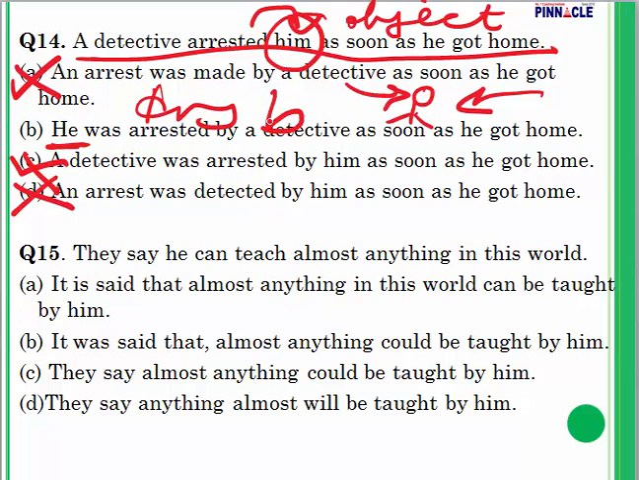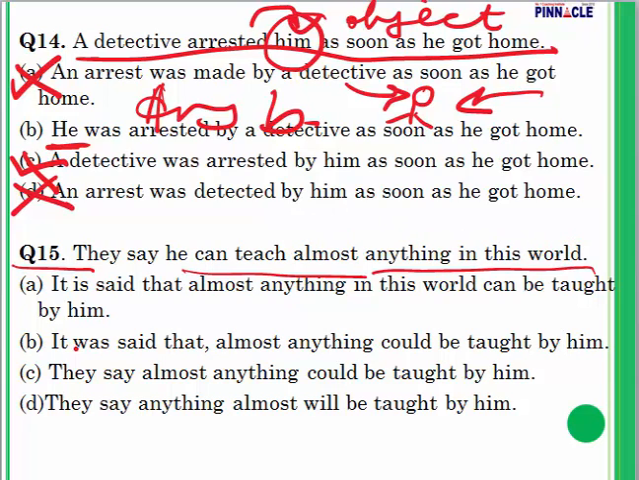So my answer is B. Question number 15. They say he can teach almost anything in this world.